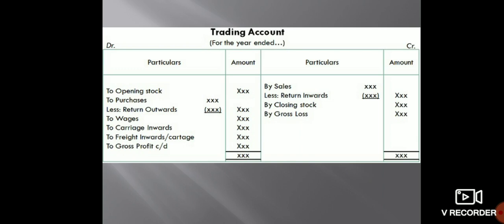On the debit side of the trading account, we have many entries like purchase related entries, purchase expense, purchase return, wages, carriage inward, freight inward, and we finally get the gross profit. On the credit side of the trading account, we have sales, sales return, any other income from the business, closing stock, and finally we get the gross loss. After preparing the trading account, the balances are carried forward into the profit and loss account.